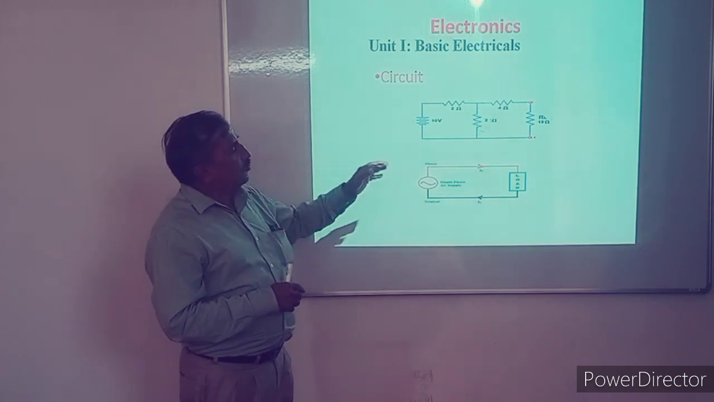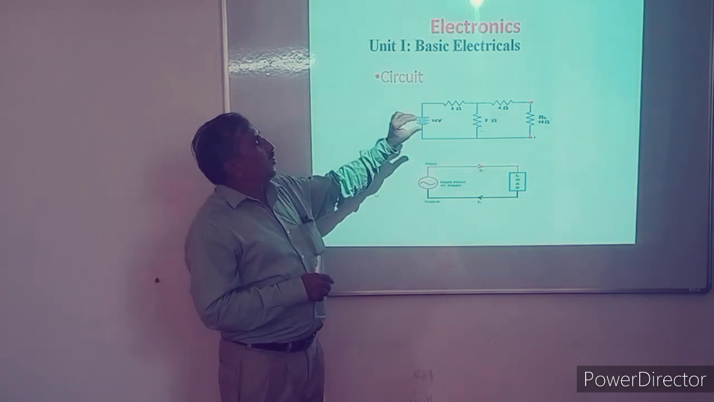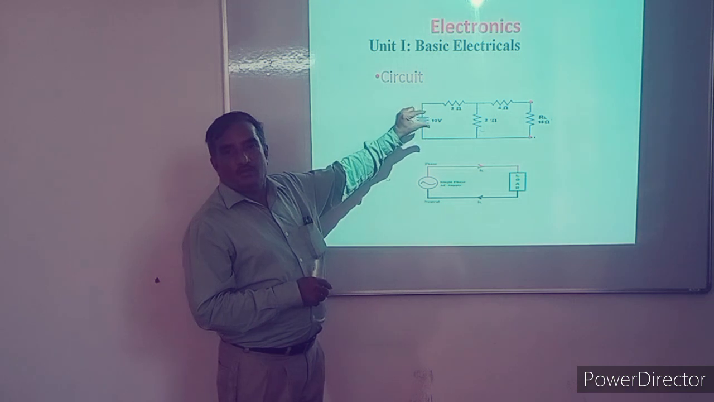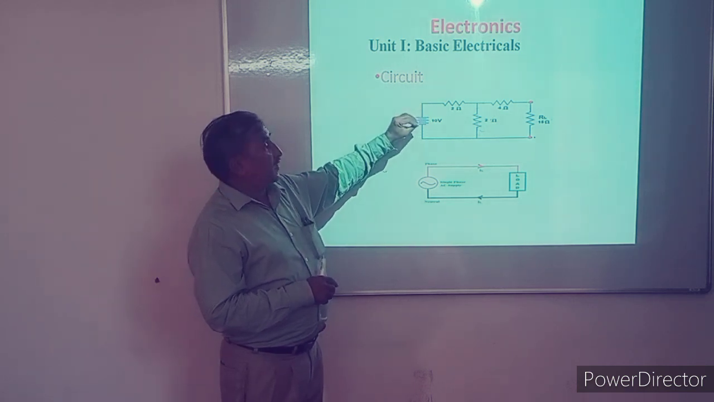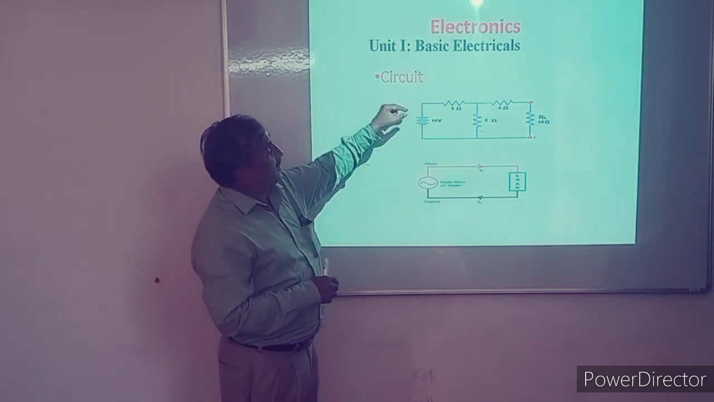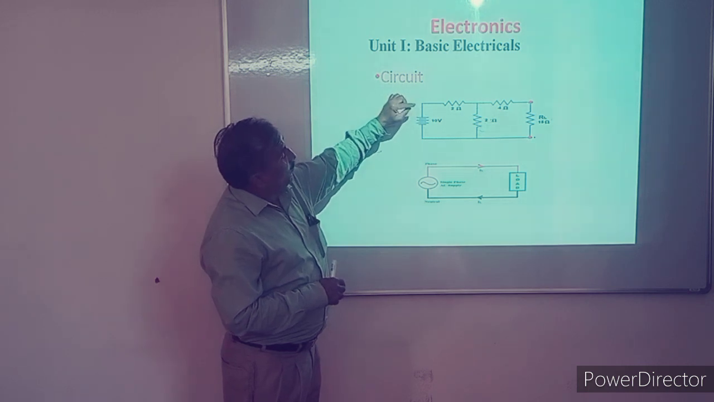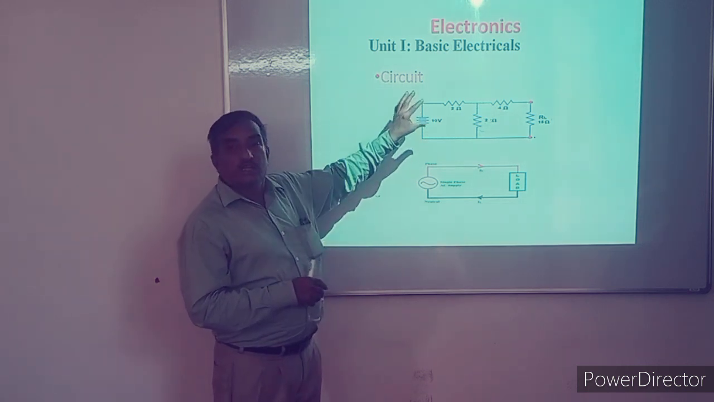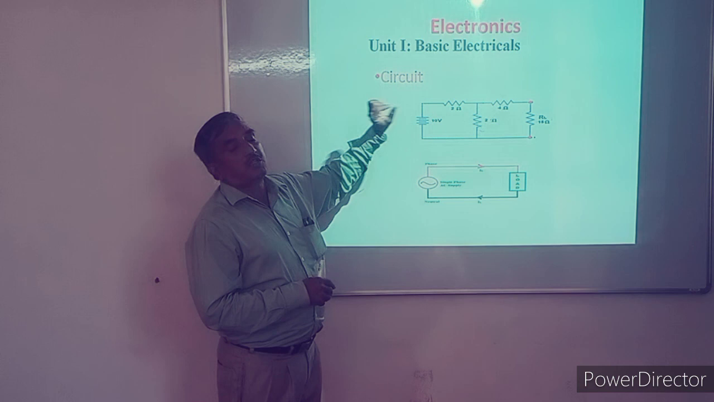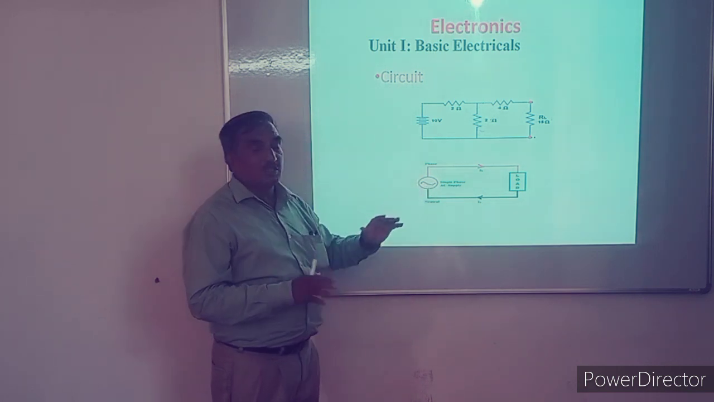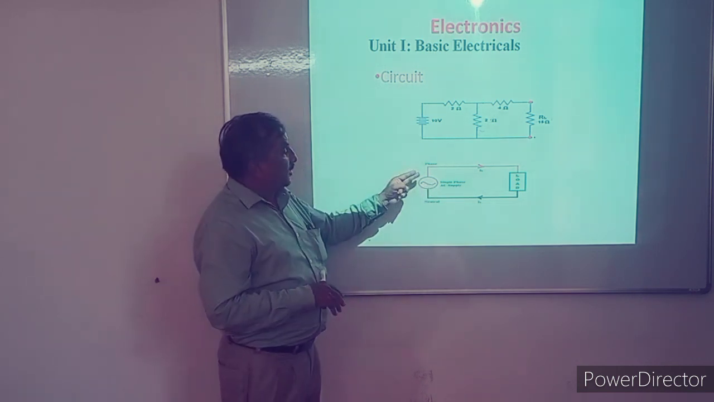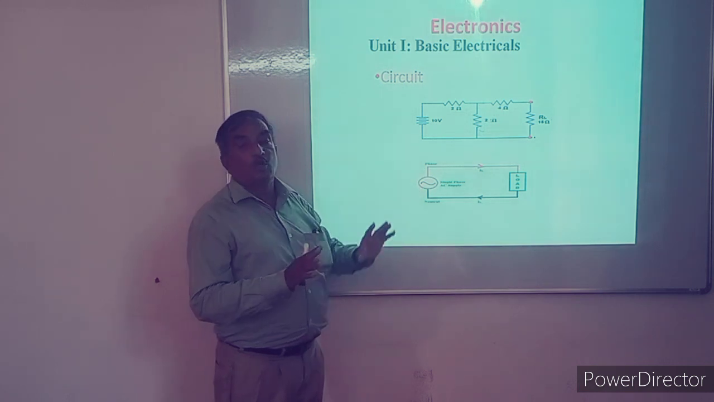Now, the difference in these two circuits. In the first circuit, we have used a DC battery, a DC source. That means it has fixed polarity. The upper terminal is positive, the lower terminal is negative. So it is a DC supply, DC source. And this is the AC source. Its polarity is not fixed. It becomes positive, negative, alternately.